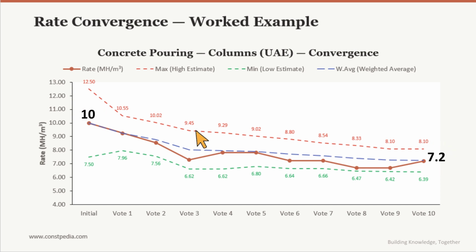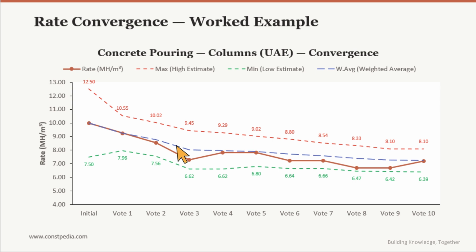The red dashed line is the max or high estimate. It starts wide at 12.50 when there are no votes, maximum uncertainty, plus or minus 25%. As votes come in and the crowd starts agreeing, it narrows down to 8.10 by vote 10. The green dashed line is the min or low estimate. Same idea, starts at 7.50 and narrows to 6.39.